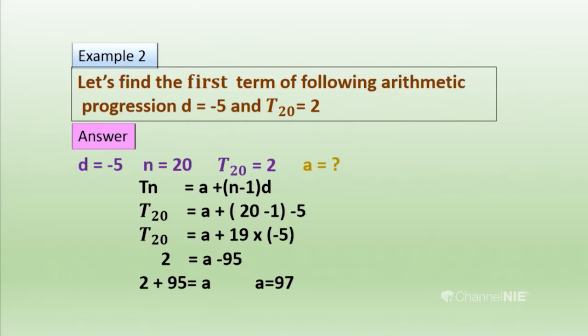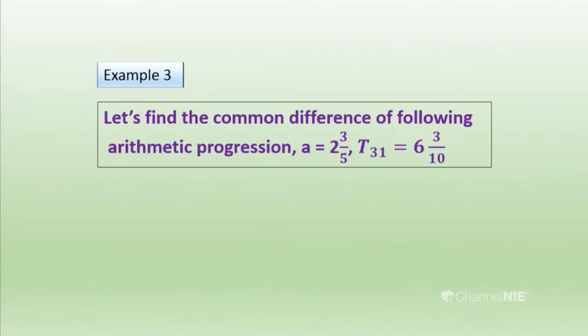A means first term. So the first term of this progression is 97. So that's one method. Using this formula we have found the first term. Let's do another example. Here we have to find the common difference. So let's find the common difference of the following arithmetic progression.